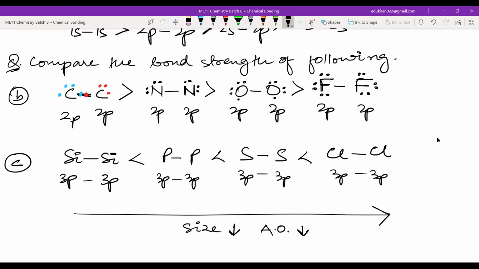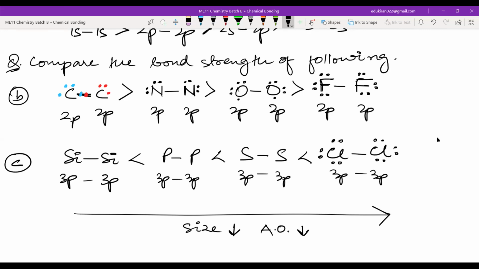Fluorine is so compact, the size of fluorine is very small, but there are six lone pair electrons, so there is so much repulsion. Chlorine also has six, but the size is very large. The size is large and it can accommodate the lone pair electrons. There will be no repulsion because the size is large. If size is large, charge density is lower, repulsion is lower, stability increases. Okay, so this is the order for the third period elements.